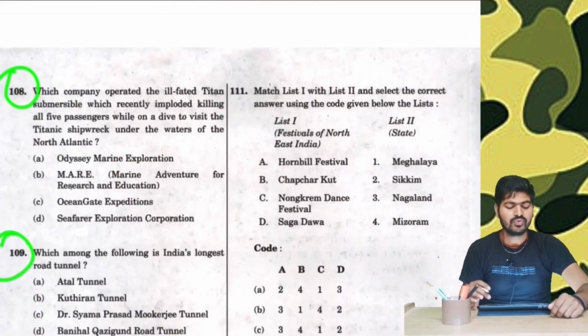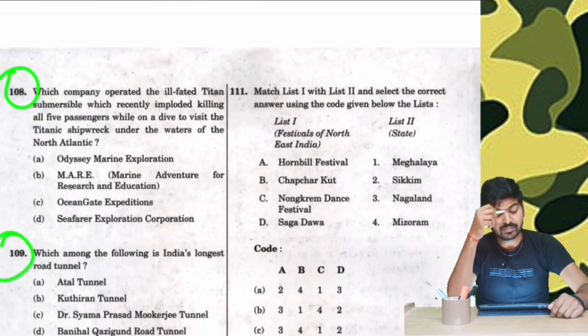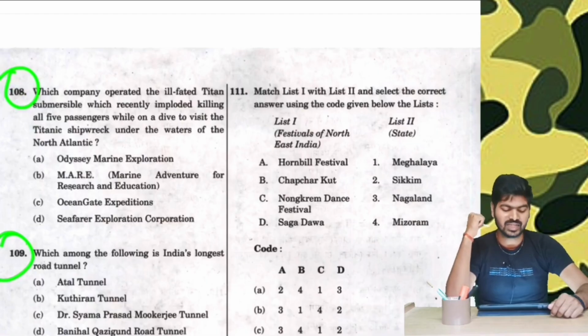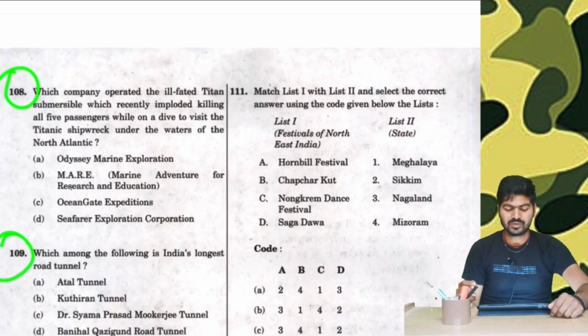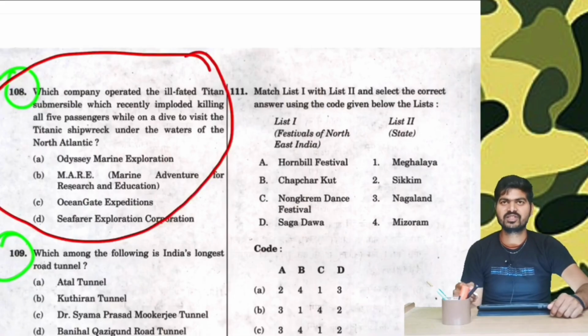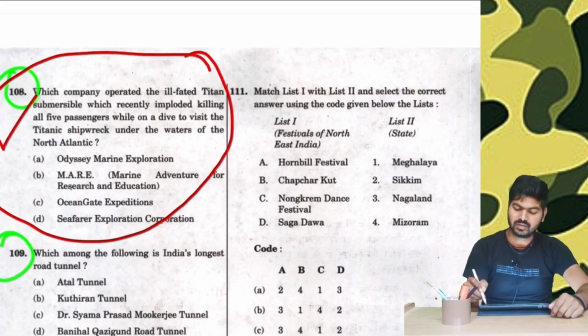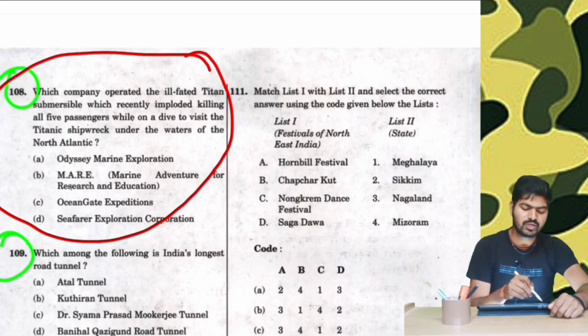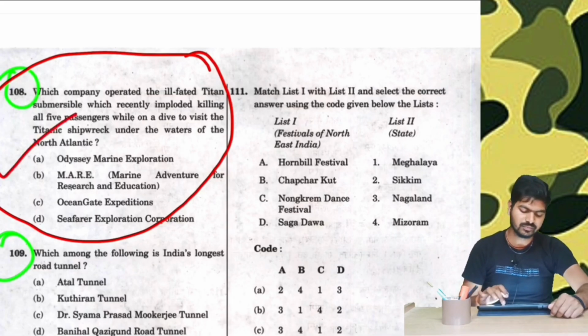Question number 108. Which company operated the ill-fated Titan submersible which recently imploded, killing all 5 passengers? Now, this was also a lot in news, discussed worldwide because some very rich businessmen died here. They went to see the wreckage of the Titanic ship in the North Atlantic Ocean. Now, you have to answer which particular company operated the ship.